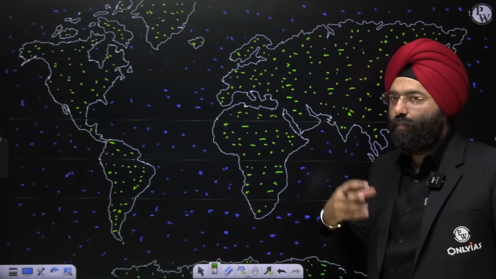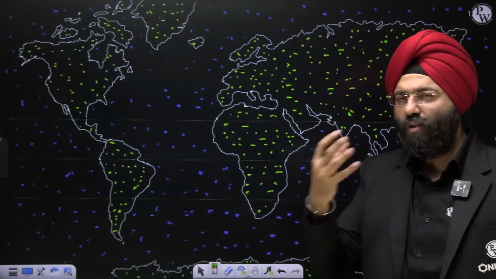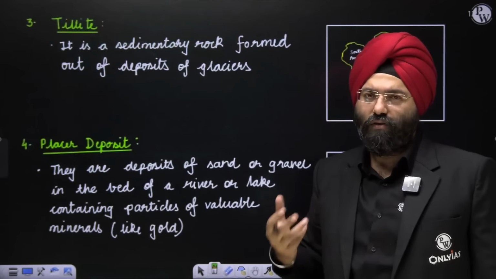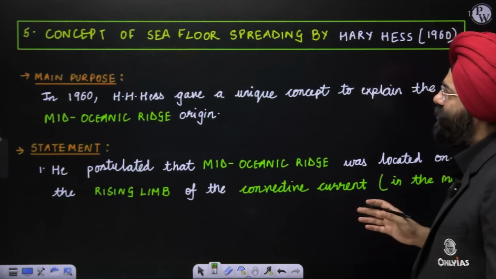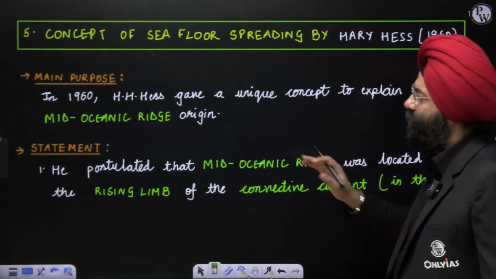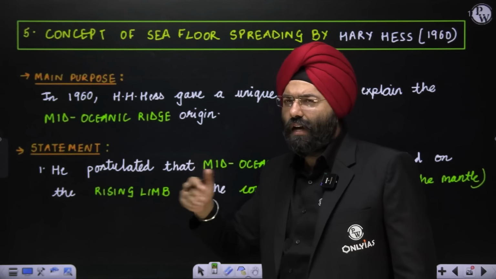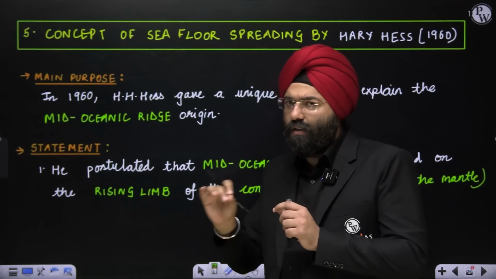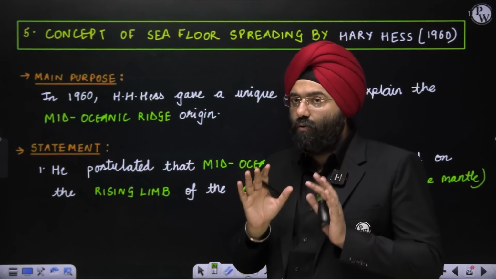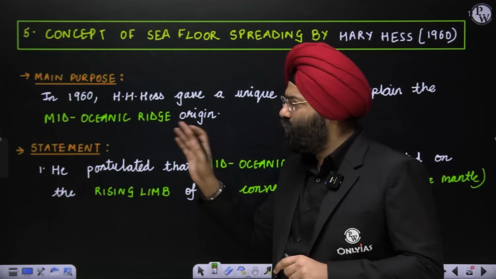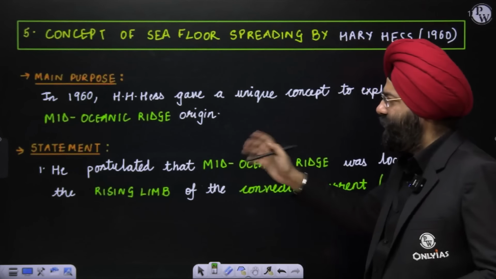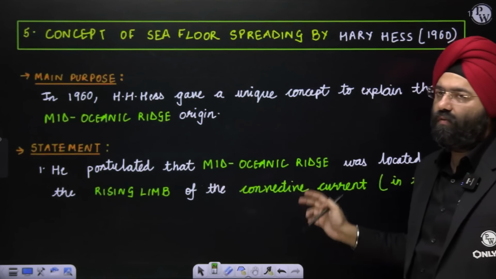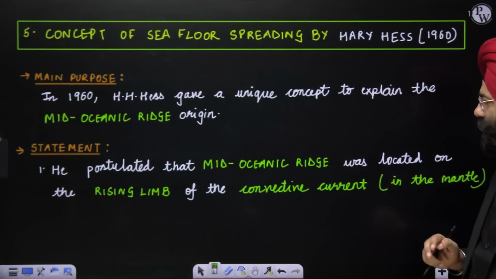So the problem that arises is, how is this concept basically working? That was always a point of curiosity in the minds of the people also. So please understand, what happens is seafloor spreading. He wanted to explain the mid-oceanic ridges. Similarly, in other parts of the world inside the oceans, there are certain mid-oceanic ridges present, but in the Atlantic Ocean you can very predominantly see them. So he wanted to explain the reasons behind them. He postulated that the mid-oceanic ridge was located on the rising limb of the convectional current.